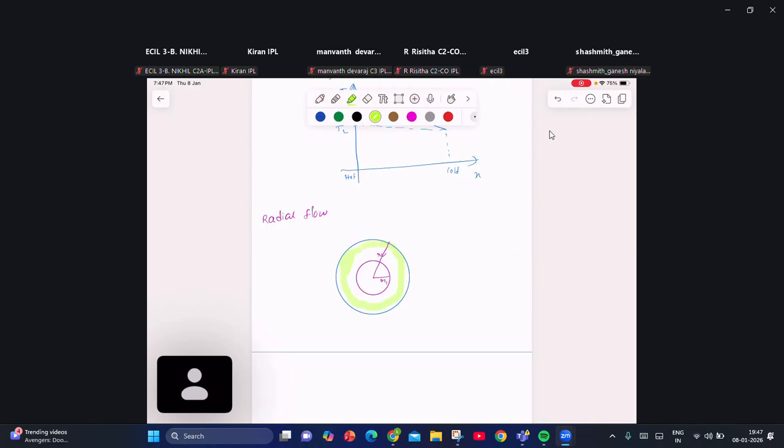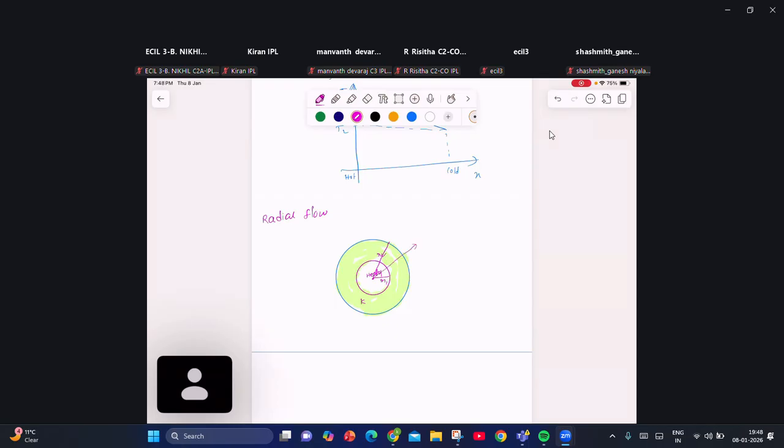Here in this region there is a material medium whose thermal conductivity is K. At the center of the hollow spherical shell, we kept some heater. Clear?